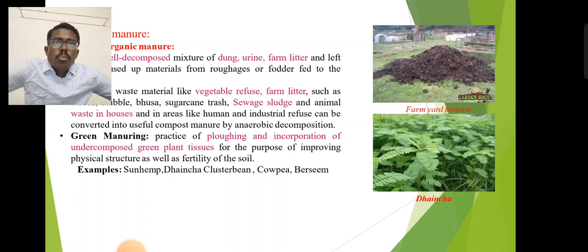Compost is made by decomposing kitchen waste, refuse from the farm, litter, weeds and crop waste. Waste is converted into compost by an anaerobic decomposition process. Green manuring is discussed now. It's an important aspect of organic farming. Green manuring is a practice of ploughing and incorporating undecomposed green plants into the soil for the purpose of improving the physical properties of the soil. Examples of green manure crops are Sesbania, dhaincha, cluster bean, cowpea, and besom.